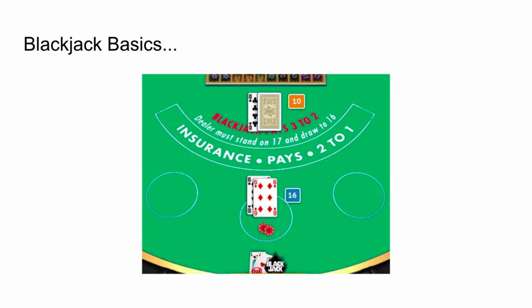Conversely, if we decide to stay, the dealer will flip over his second card. If the dealer's sum is less than or equal to 21 but greater than 16, the dealer wins. If the dealer's sum is greater than 21, the dealer busts and we win. There's a bit more to it, but for the sake of simplicity, we will move on.